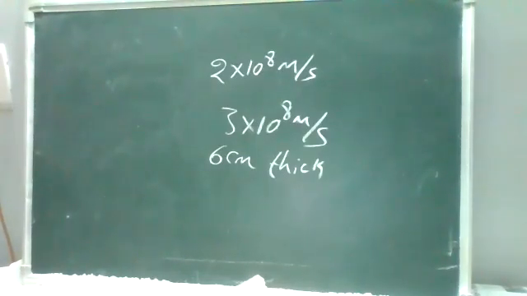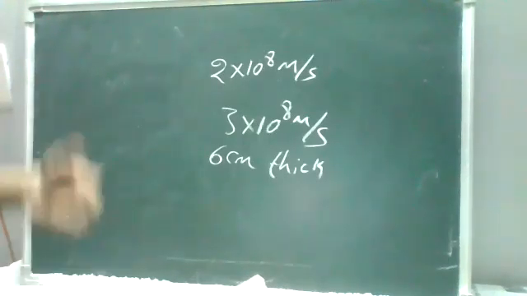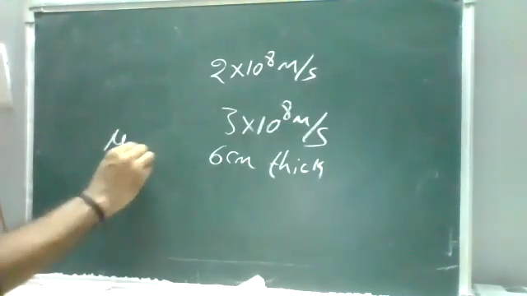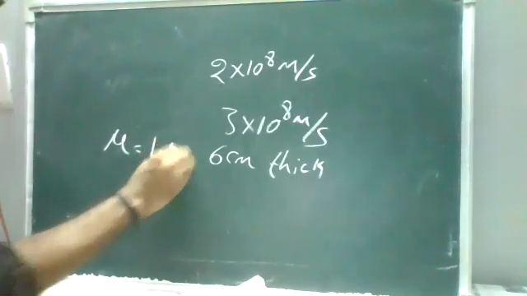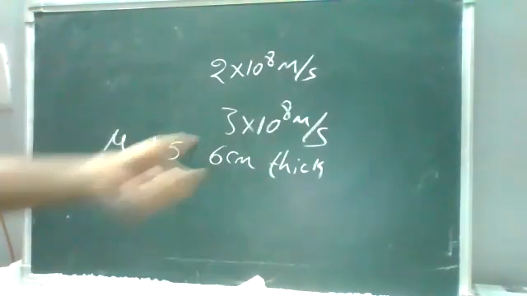So here they have given the velocity of the light in glass, and the velocity of the light in air. And they have given the thickness T. So how much has it been raised? We need to find the distance. First try to find your refractive index, mu, from this relation. Mu is 1.5. Next, they have given the thickness, the depth. So the depth is 6 centimeters.